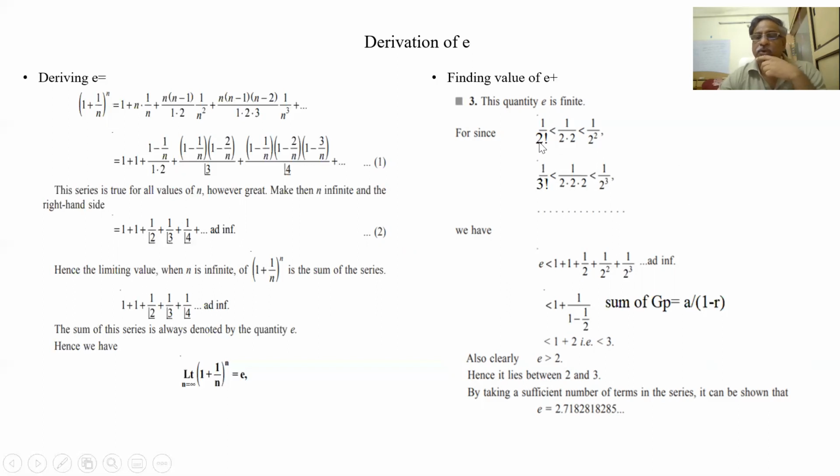Here you see, 2 factorial is less than 2 square, 3 factorial is less than 2 cube. Like that, if I take a series 1 plus 1 by 2 plus 1 by 2 square plus 1 by 2 cube plus 1 by 2 to the power of 4, and compare it with this one, 1 plus 1 is the same, 1 by 2 is the same, 1 by 2 square versus 1 by 3. You have seen here 3 factorial is less than 2 cube. 3 factorial is 6, 2 cubed is 8. So from 3 factorial onwards it is coming.